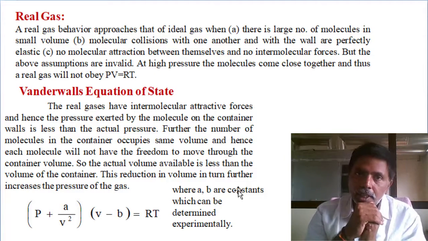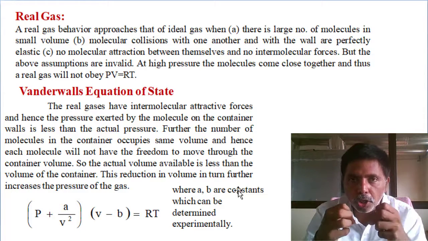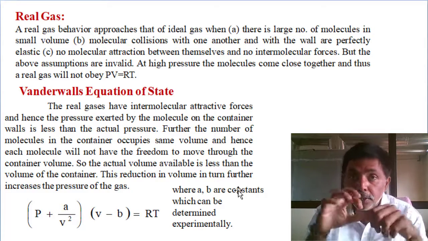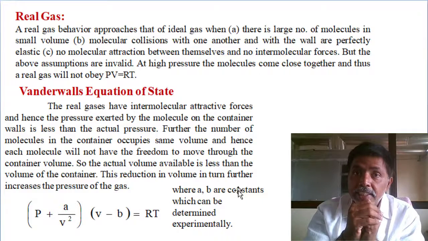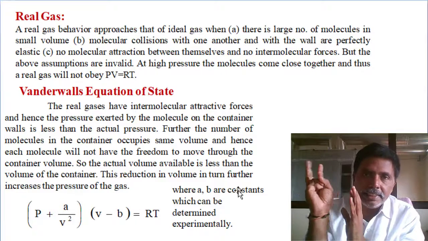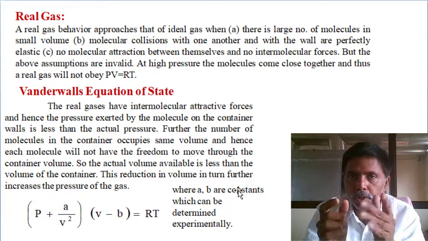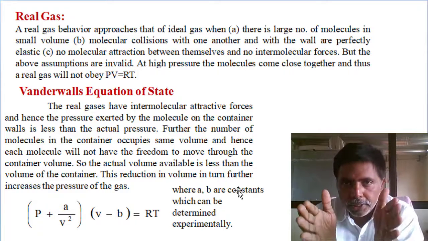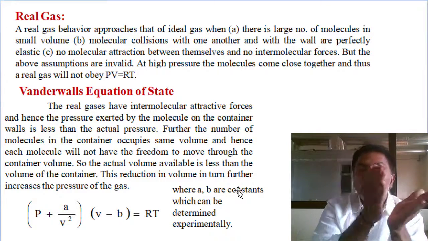Third, large molecules occupying small volume means intermolecular attraction is there. But if there is no intermolecular attraction, then the real gas will act as an ideal gas. In these three conditions, large molecules occupying small volume, collisions with the walls being elastic, and no intermolecular attraction, only then will a real gas act as an ideal gas.